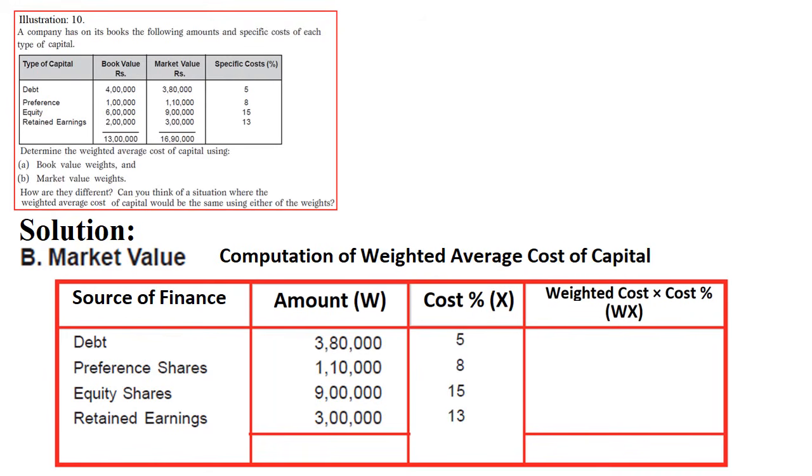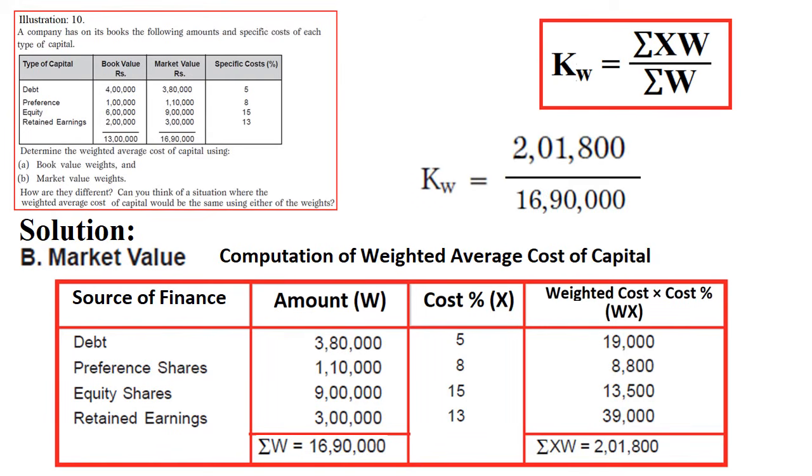You can see the cost of the specific percentages remain the same: 5, 8, 15 and 13%. Then multiply, you will get the weighted average cost, right? That is 19,000, 8,800, 13,500, 39,000. That is w into x you will get. So then make the summation of sigma w, sigma wx, apply the formula, then you will get the answer 11.9%. This is using market value weights, right?